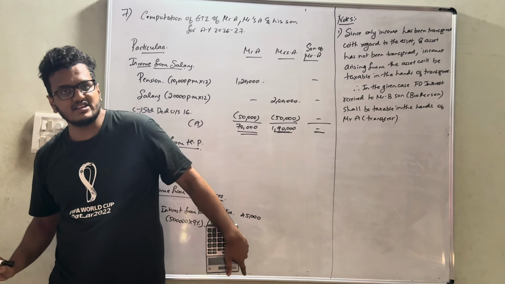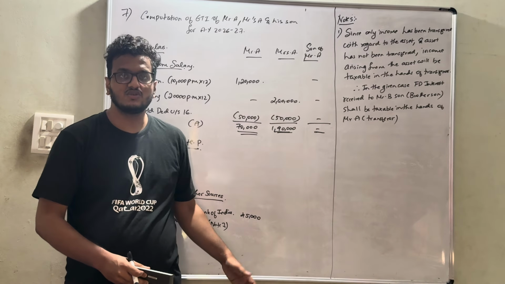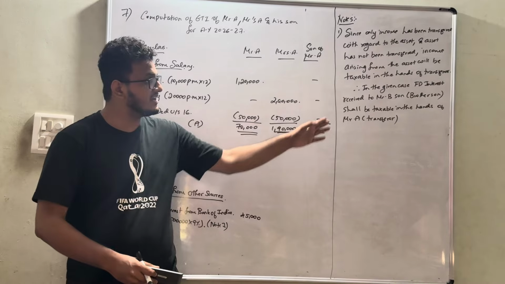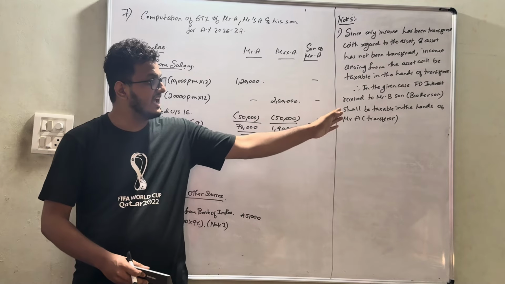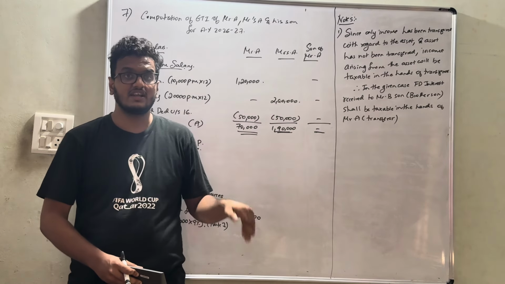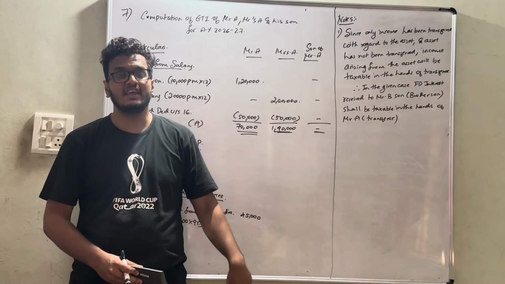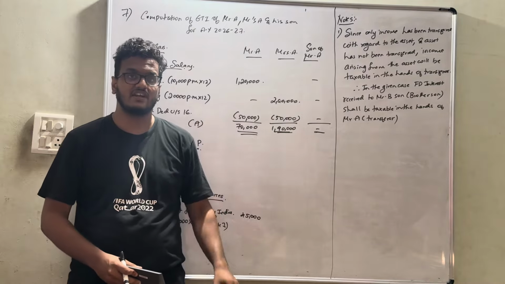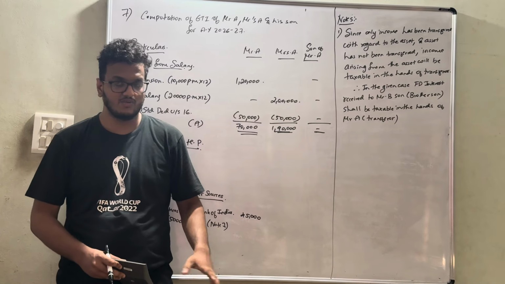Next, in this case, obviously exemption under section 10 clause 32 is not available. Why? Because the FD interest has been given to the brother's son, not his son. Only if it is his son will he get an exemption of rupees 1,500 under section 10 clause 32.